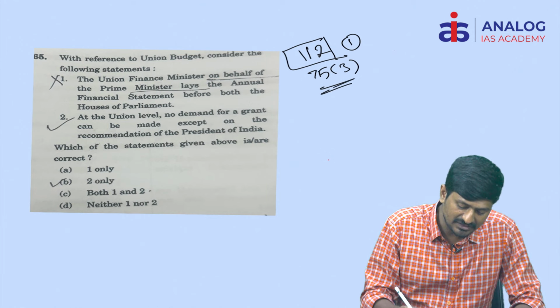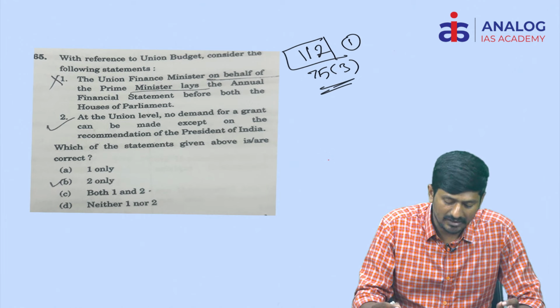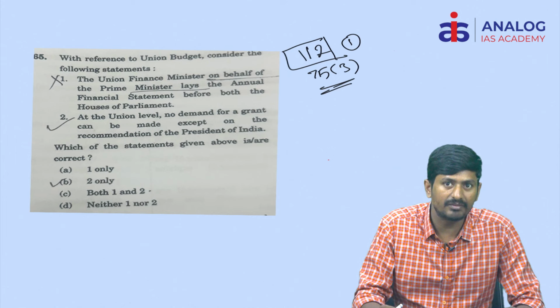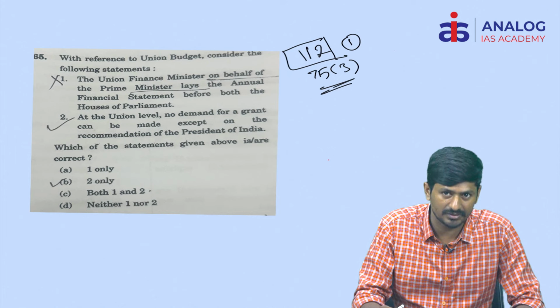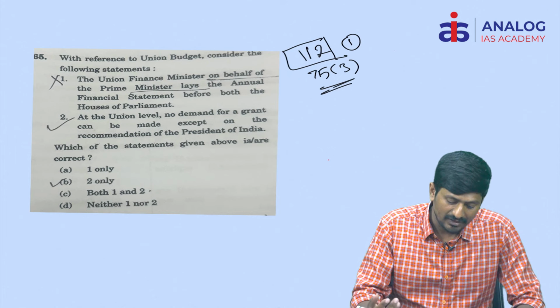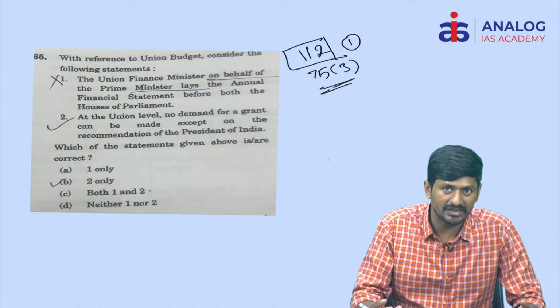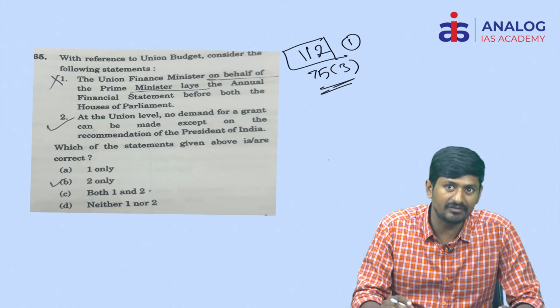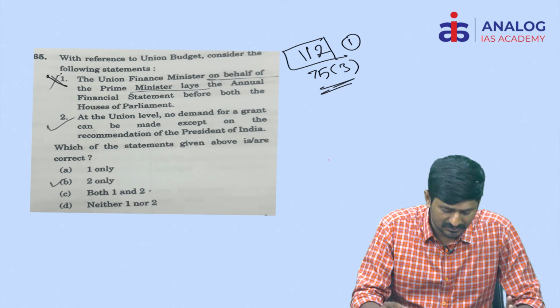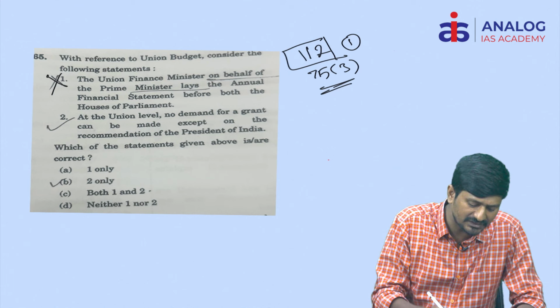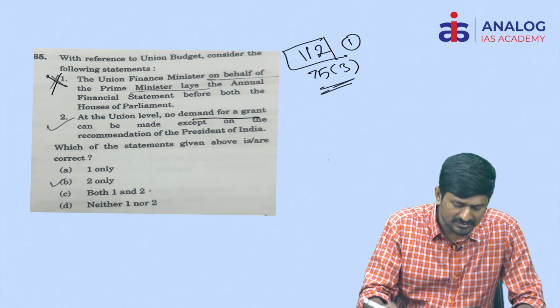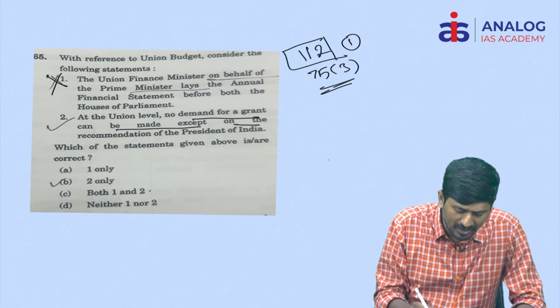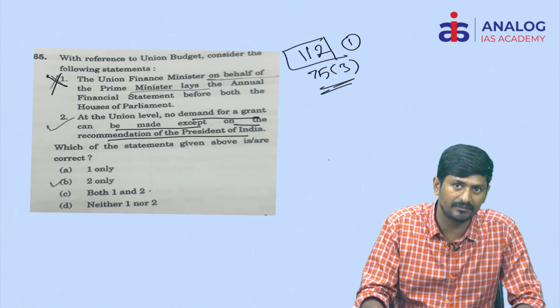Article 75 Clause 3 says there must be a collective responsibility of the prime minister and council of ministers to the Lok Sabha. So whatever act is done by the finance minister, it is on collective responsibility. That's why the first statement is incorrect. Coming to the second statement, at union level, no demand for grant can be made except on the recommendation of the President of India.